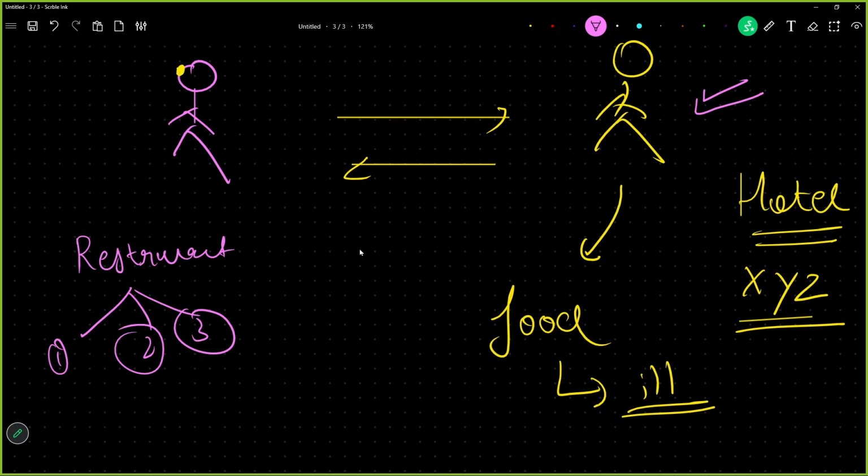Let us say hotel number 2 or hotel number 3 is the same hotel which your friend referred, saying, hey, don't go there, you will become ill. You will never go to that hotel. If some of your other friends say, hey, I have heard hotel XYZ is amazing, let us go there, you will pass on the same information to your friends: hey, don't go there, you will become ill.